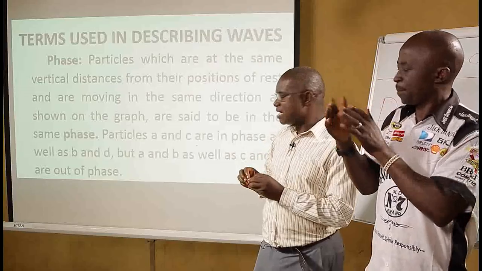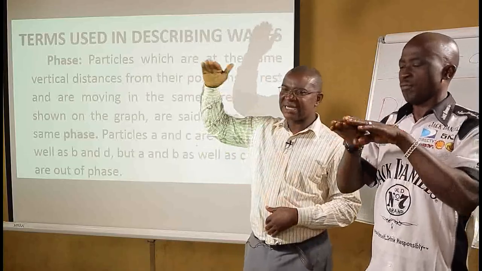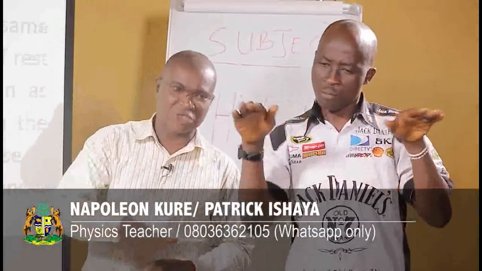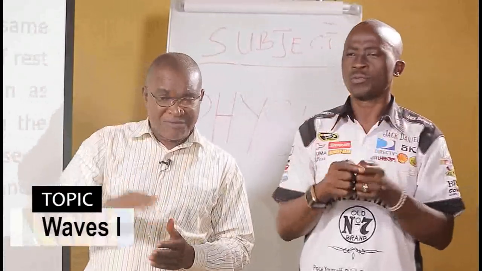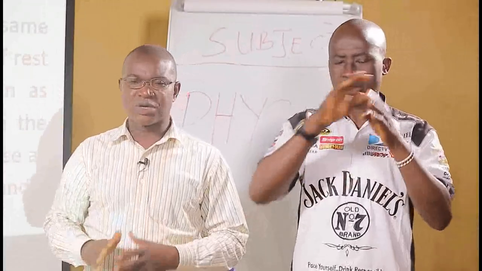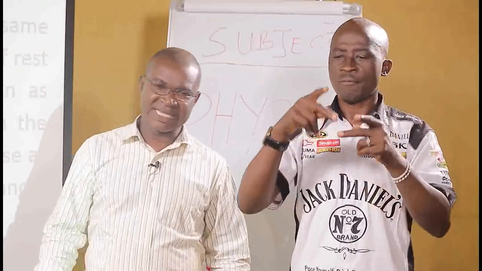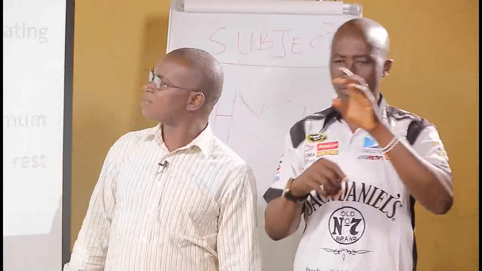Letter B and letter D are also said to be in phase because they are the same vertical distance from the horizontal axis and in the same direction. But where you have the same vertical distance but not in the same direction, they are said to be out of phase. Letter A, letter C are out of phase. Letter B, letter D also are out of phase.